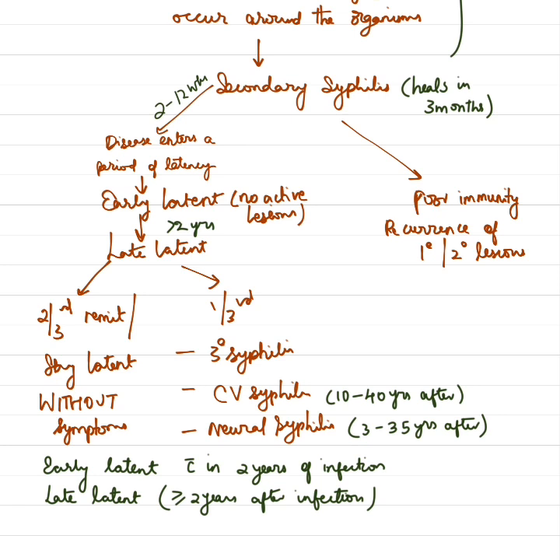One outcome is that more than 2/3 of patients remit or stay latent without any symptoms, whereas about 1/3 of patients go on to develop tertiary syphilis: cardiovascular syphilis, which is seen within 10 to 40 years after infection, or neurosyphilis, which is seen within 3 to 35 years after infection. And some of the patients who have poor immunity and poor immune response can show recurrence of primary chancre and secondary syphilitic lesions.